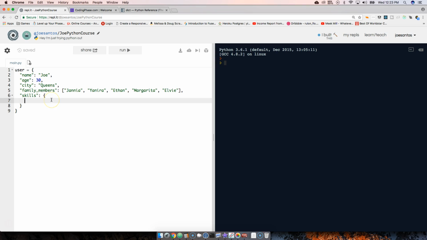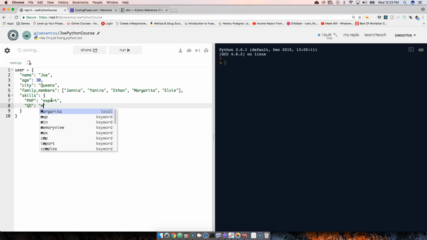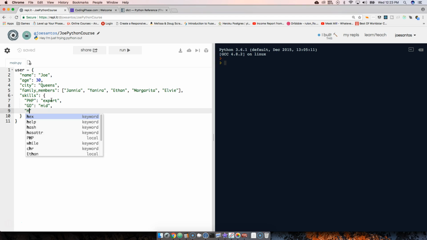And then we're going to put another dictionary inside of it. So we're going to say something like this: PHP, let's say expert. Let's say something like Go, let's say mid. Let's say HTML, and let's say expert. And that's pretty much it.